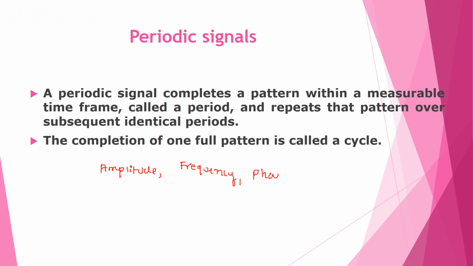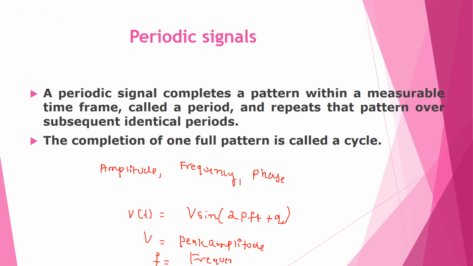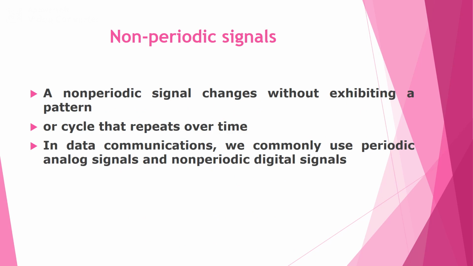We can write the equation for a single frequency voltage waveform: V of t is equal to V sin(2πft + θ), where capital V is the peak amplitude of the waveform, f is the frequency, t is the time in seconds, and θ is the phase in degrees or radians.